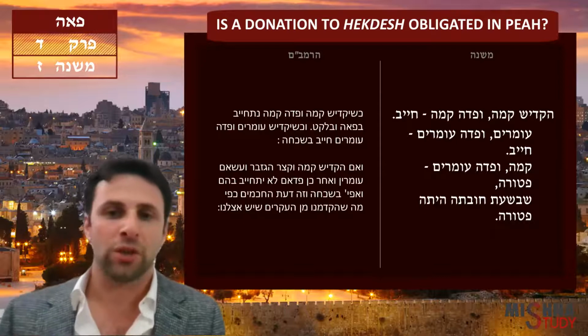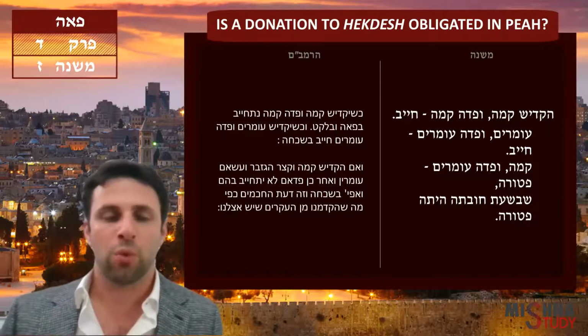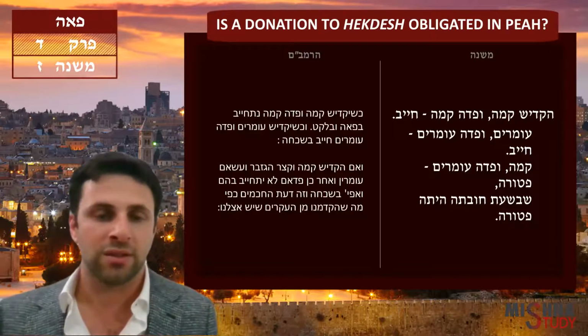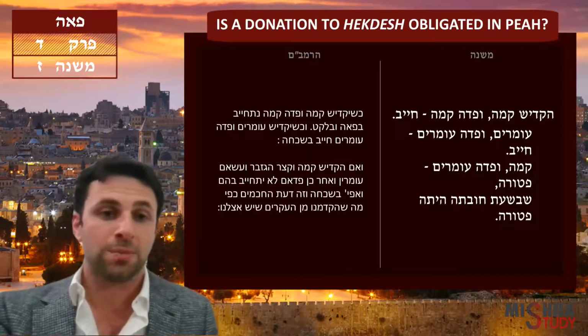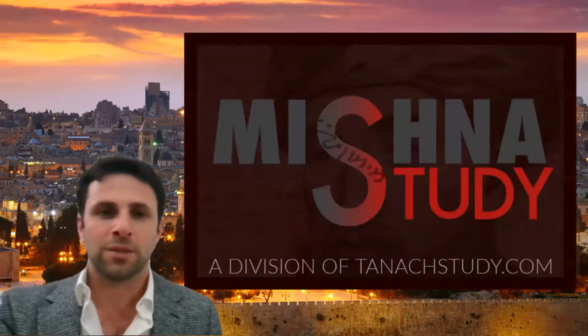And why so? Because at the time when it reached its obligation, it was patur. It was in someone's hands, someone's possession, the Gizbar's possession, that is patur. All right, that sums up our Mishnah.